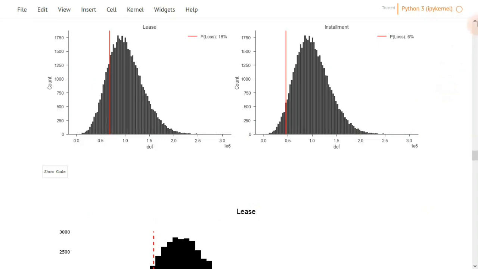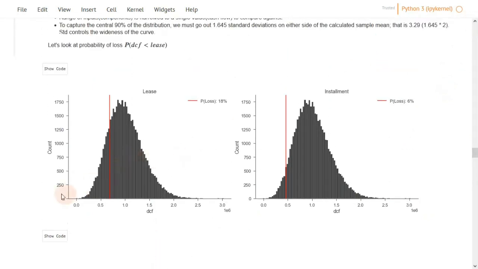We'll use histograms to plot this. On the x-axis, we have all the discounted cash flows, and on the y-axis, we have the counts of the occurrence of each of these cash flows. The red line represents the value of the lease. So for lease, we can say that there is an 18% chance of losing money because this area here amounts to 18%, where the cash flows will actually be less than the cost of the lease. And for installment purchase, the loss is much less. It's 6% only because this area here amounts to 6%, where the discounted cash flows will be less than the cost of installment purchases. How did we come up with these percentages?